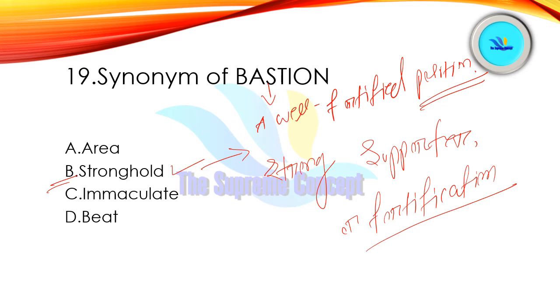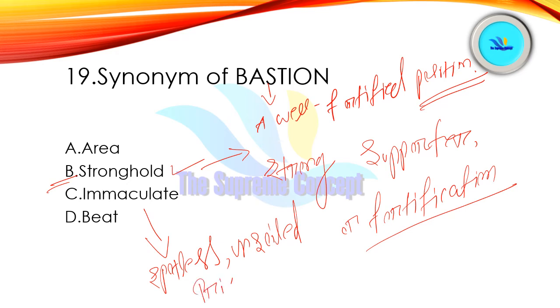And here another new word is immaculate. See, immaculate means absolutely clean. Which is totally pure, absolutely clean or pure, or we can say spotless. Spotless. Okay. Or we can say unsoiled. Unsoiled. Right. Or another word is pristine.